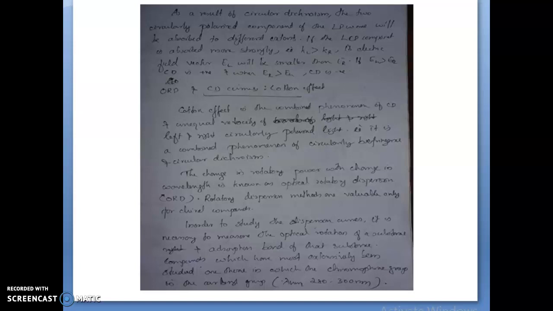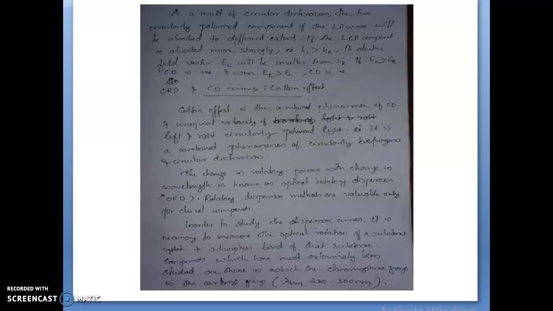This Cotton effect is generally studied by plotting the change of optical rotation with the wavelength. This plot is known as the ORD Cotton effect curve. It can be obtained readily by a spectropolarimeter.